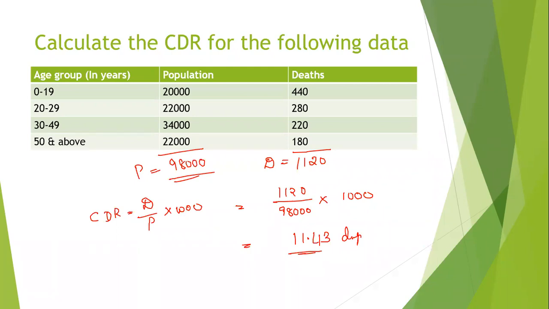It's very simple, as with crude birth rate. When they ask you to calculate, sometimes they may give you birth as well as the death, both values here. And they will ask you to calculate both CDR and CBR. When it comes to CBR, we should consider only the birth, and when it comes to CDR, we have to take only the death. So this is all about crude birth rate and crude death rate. I hope you all understood crude death rate.